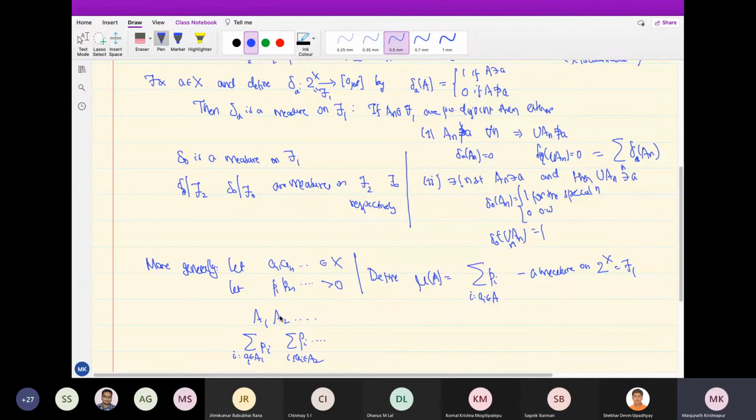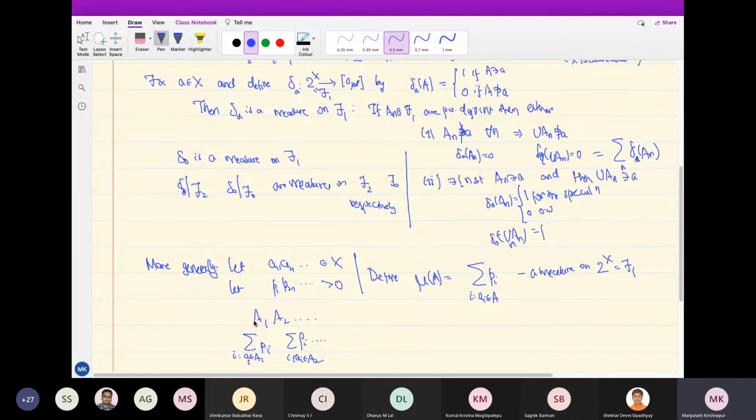Now A1, A2, etc. are disjoint, so there is no common element. If I add these things, I get the same as taking the union and adding P_i for all the elements, except there is a rearrangement involved, which we can do since the numbers are non-negative.